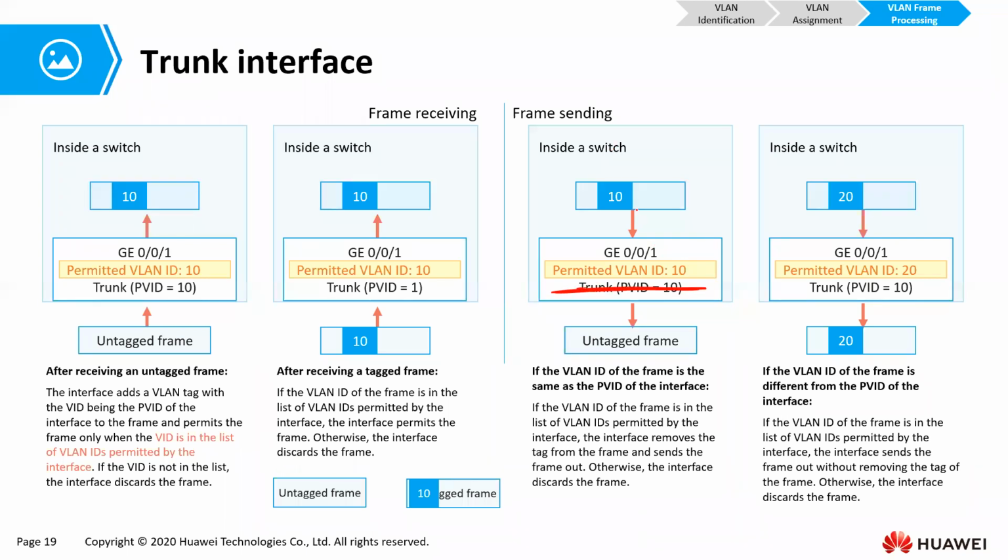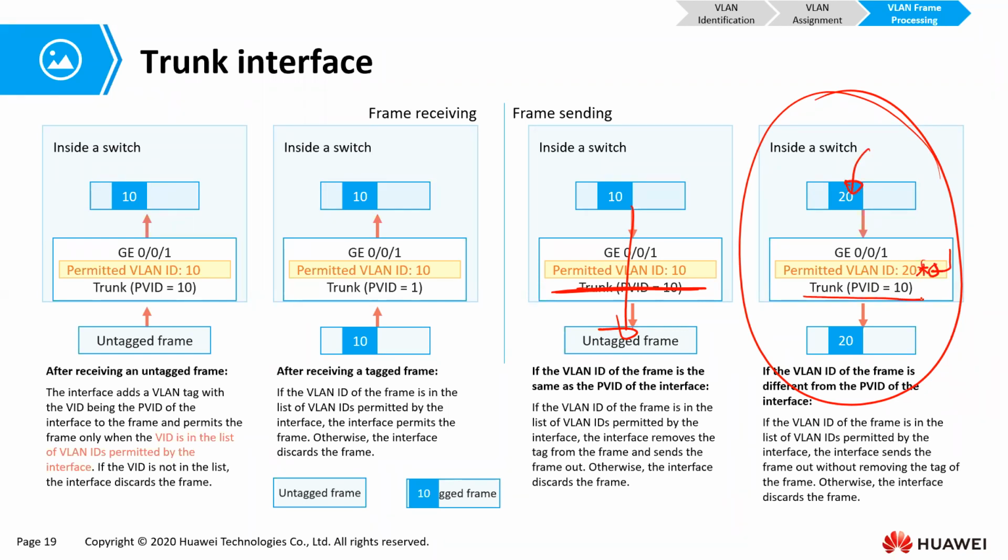There is a VLAN on the frame and that VLAN is permitted, but it is not the port VLAN ID of the trunk port. The trunk port will simply let that frame go through with its own VLAN tag.